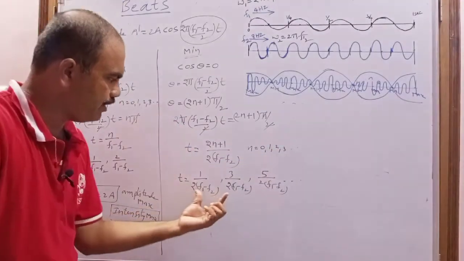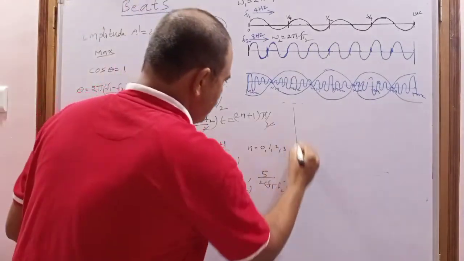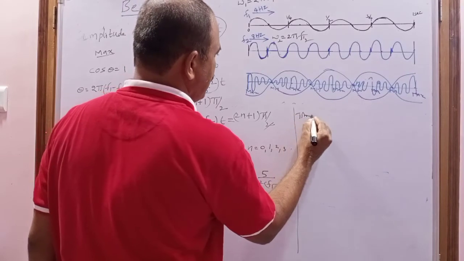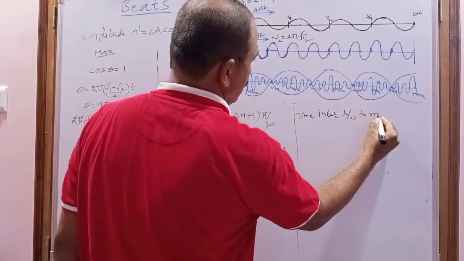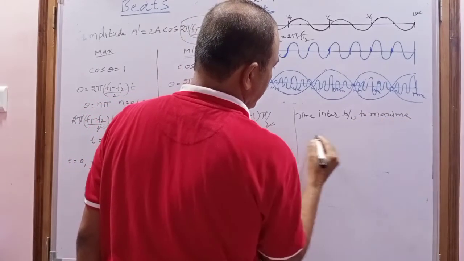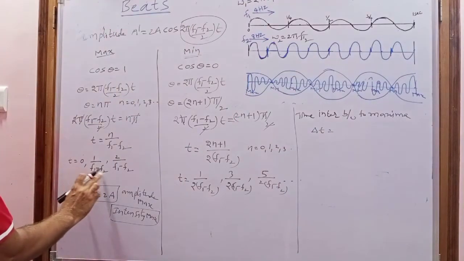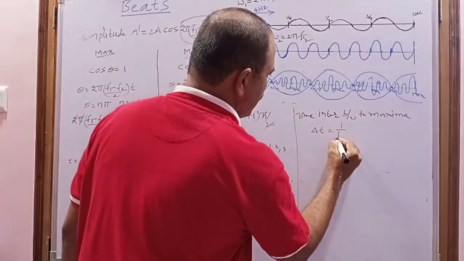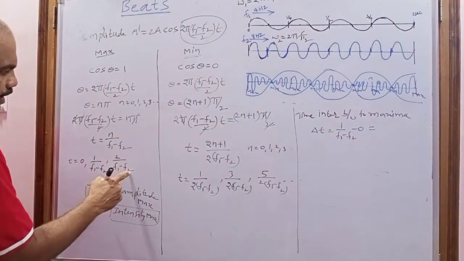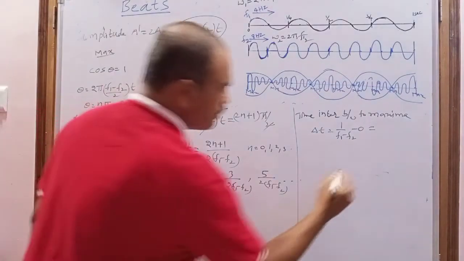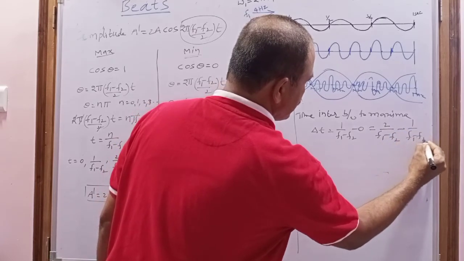Now what is the time interval between the two successive minima? This is the difference. The time interval between two maxima, delta t, is nothing but 1 by f1 minus f2 minus 0, or 2 by f1 minus f2 minus 1 by f1 minus f2, and so on.